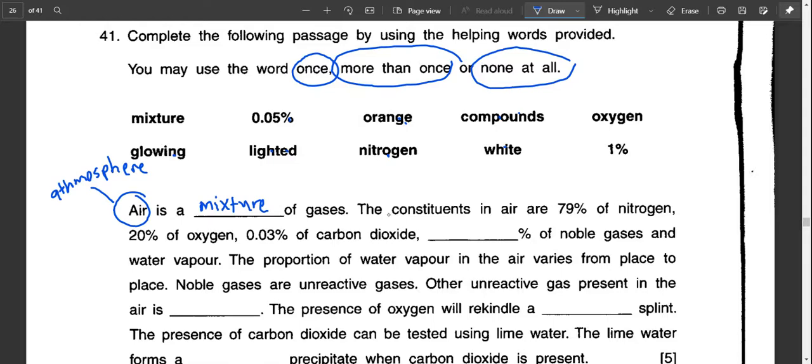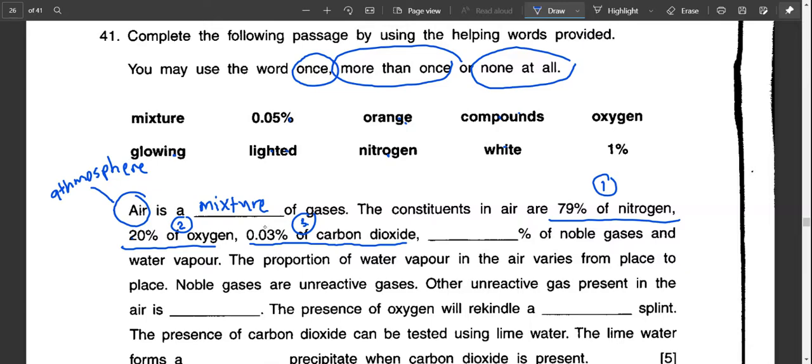The constituents in air are 79% nitrogen, so this is one of the gases, 20% oxygen, 0.03% carbon dioxide, and a blend of noble gases. If you add on these numbers, 79 plus 20 is already 99, plus 0.03% is 99.03%.